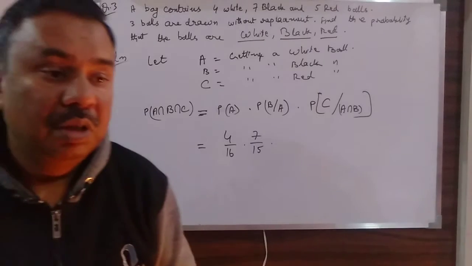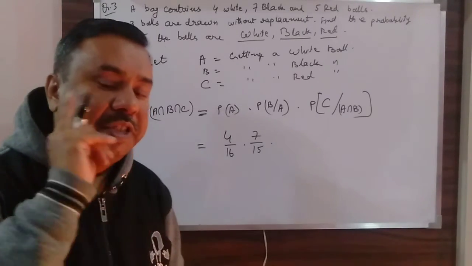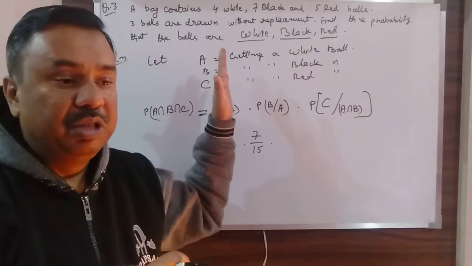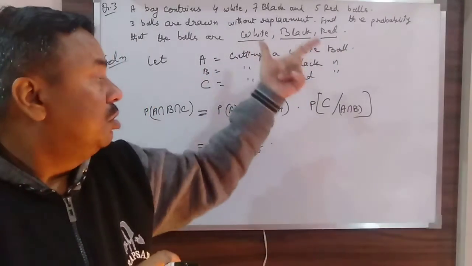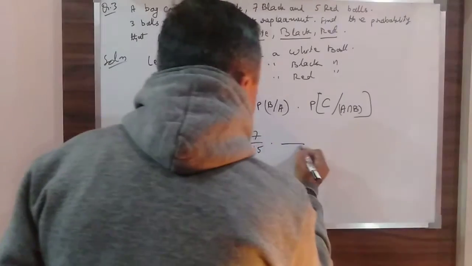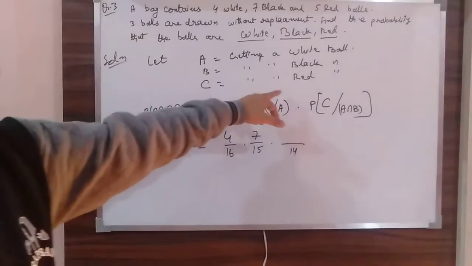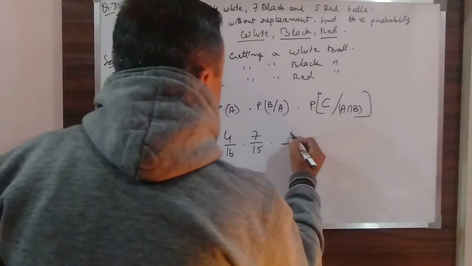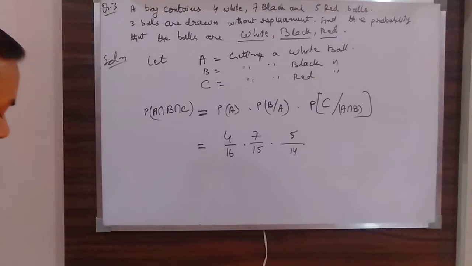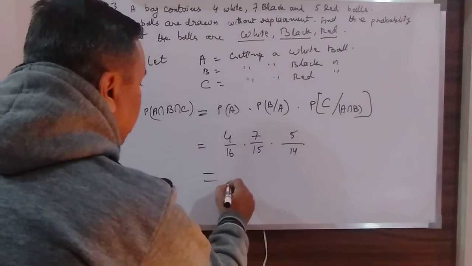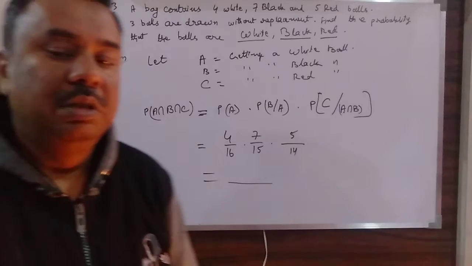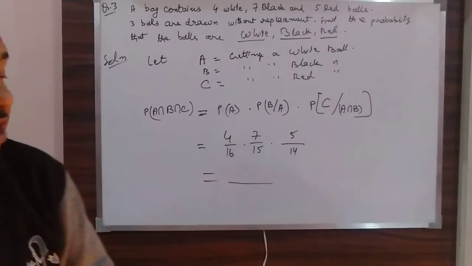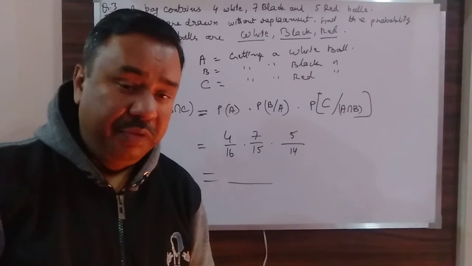Now the third case: first ball taken out white, second ball taken out black. Now what is the remaining? Out of 16, the remaining number of balls is 14. So now my sample space will become 14, and out of that 14 I have to take out a red ball. The number of remaining red balls is 5, so it will be 5 over 14. So the rest is only calculations that you can do. I am not going to do the calculation work because that is not going to take any difficulty for you.